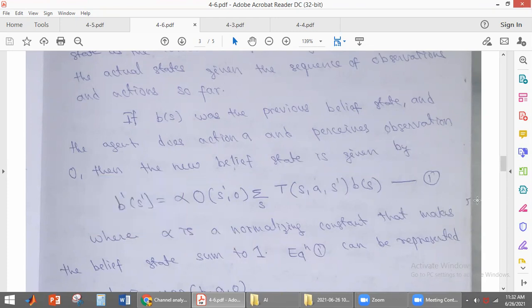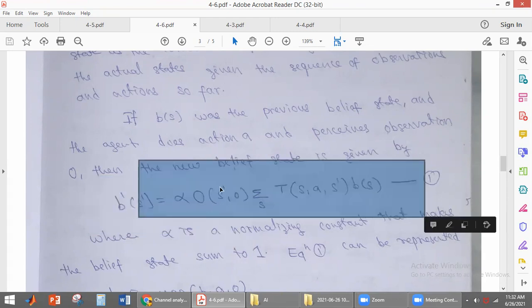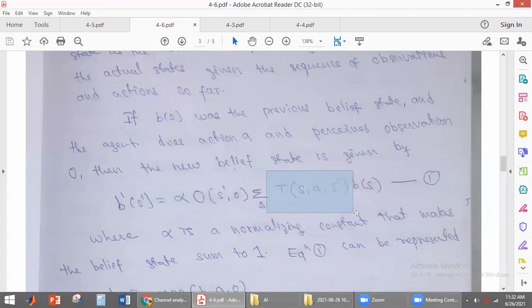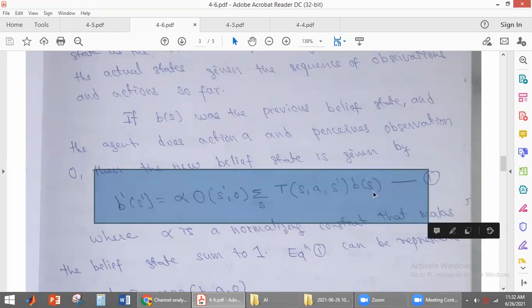So what is the formula here? It is alpha times the observation probability at the state S dash by performing some action, in summation with respect to S, of the probability that, by performing some action, the agent reaches state S dash from S, times B of S, the belief state. So using this equation, we are getting the new belief states.